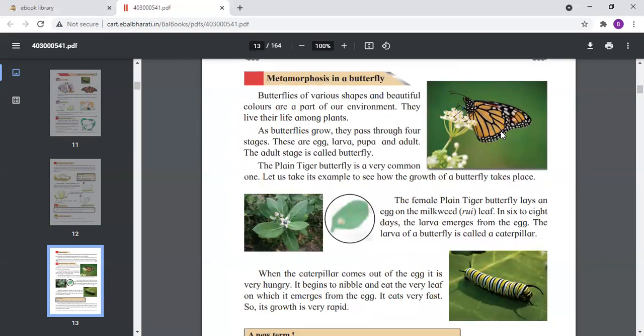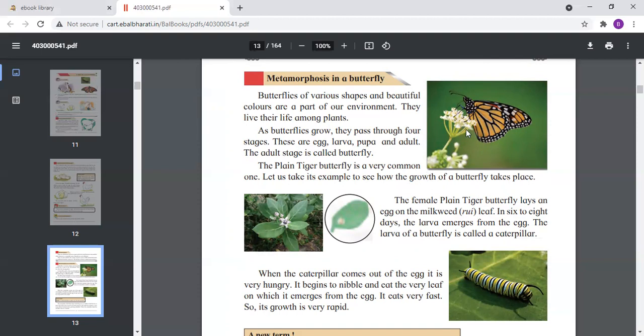So there are four stages in which the butterflies grow. The four stages are egg, larva, pupa, and adult. The adult stage is called butterfly. Now the plain butterfly is a very common one. You must have seen the different and very beautiful colors of these butterflies, and they look very attractive. They are always humming over the leaves or the flowers. You can see the example here.